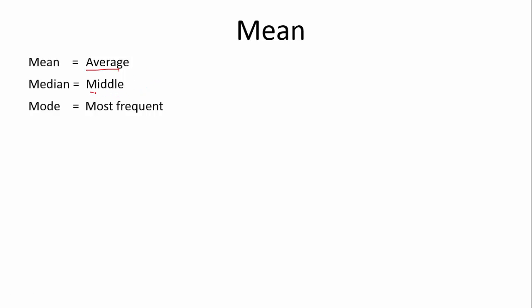The median is the middle term, and then we're going to talk about why we're going to need that, or why it might be of use. And then the mode is the most frequent term. So what is the mean or average? When do we use mean or average, and when would you have seen it?